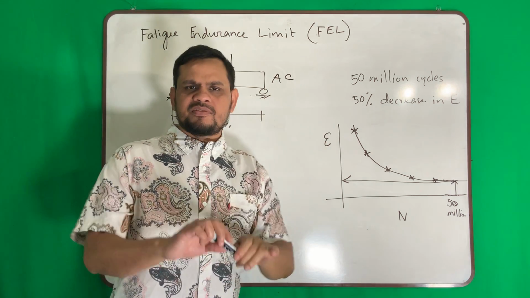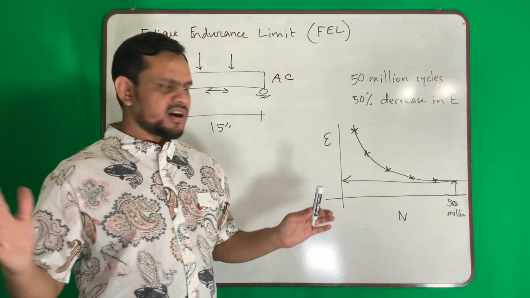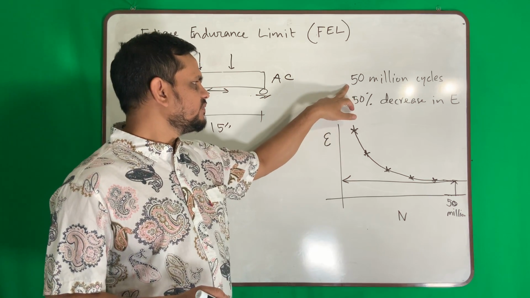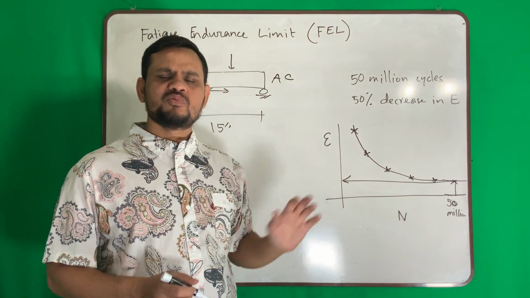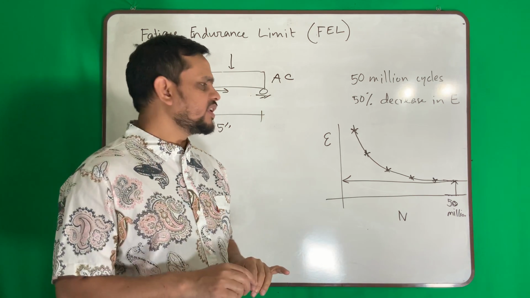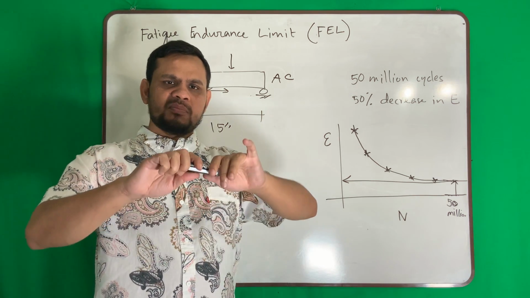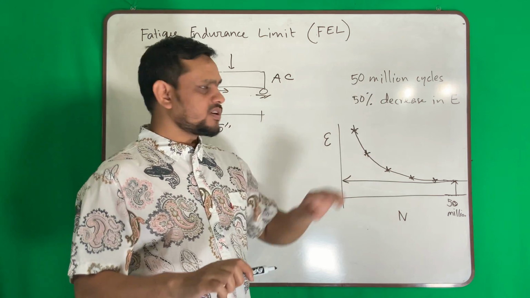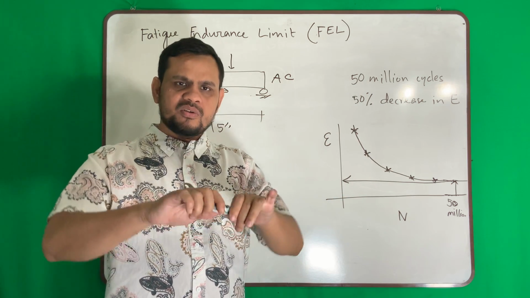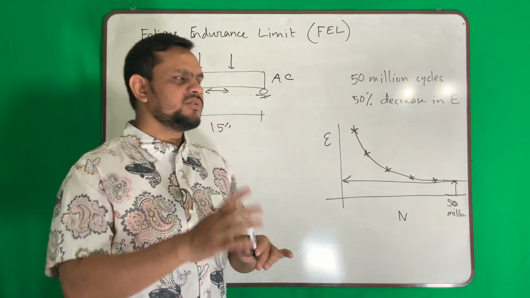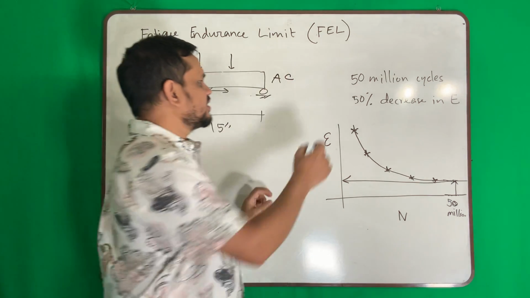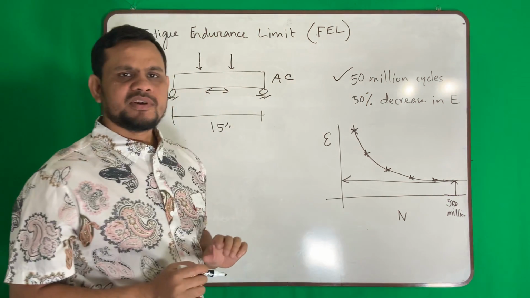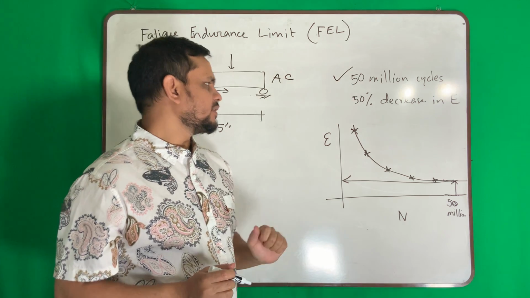But by never fail, it's like infinity in terms. So what we do, we set a value, 50 million cycles. That means we assume that in our laboratory, if my material can take 50 million cycles for certain load or strain, that value will be fatigue endurance limit. So I wrote it here, 50 million cycles, something to remember.